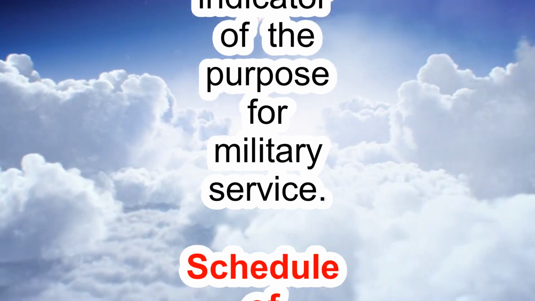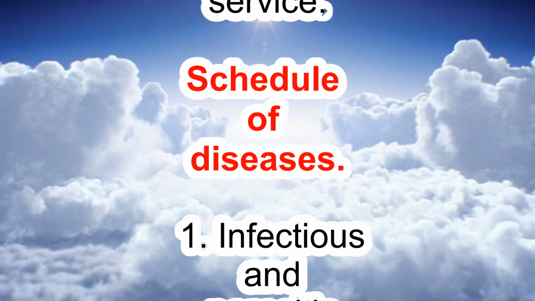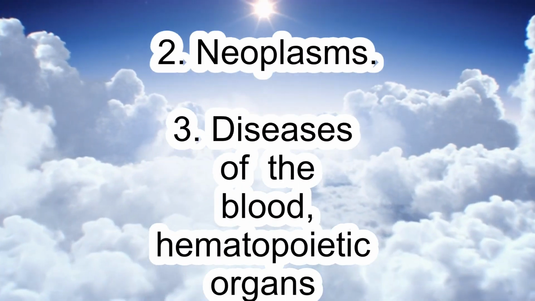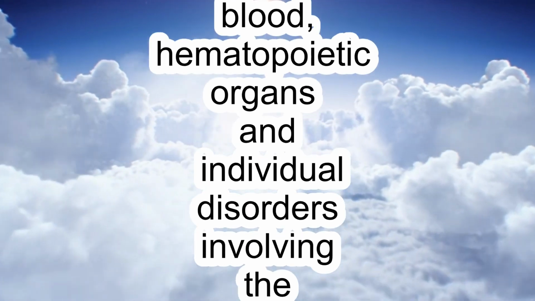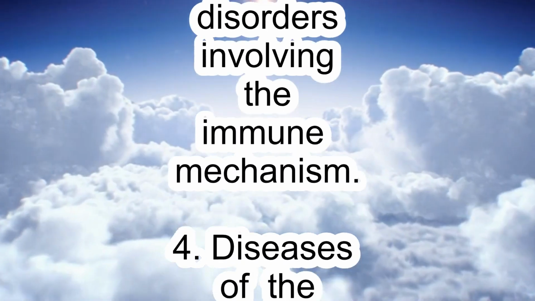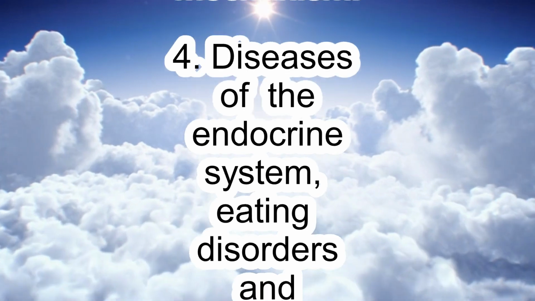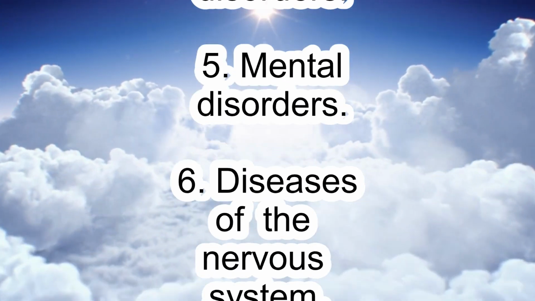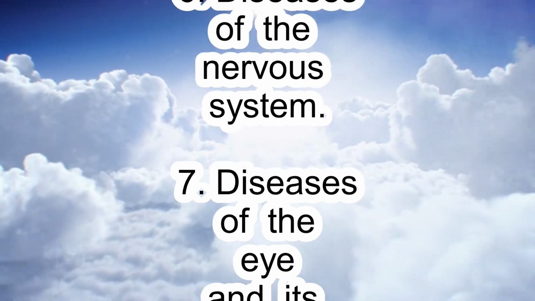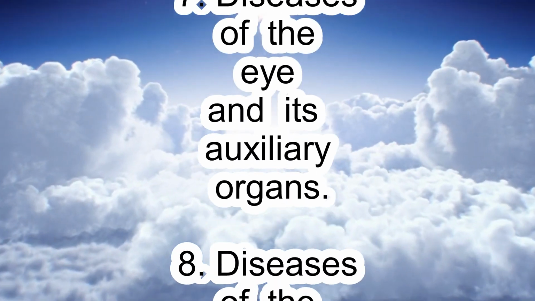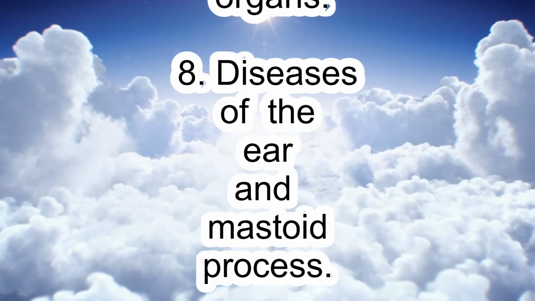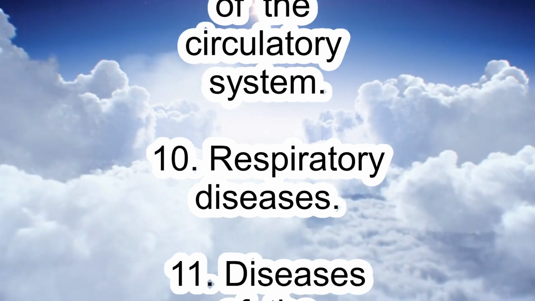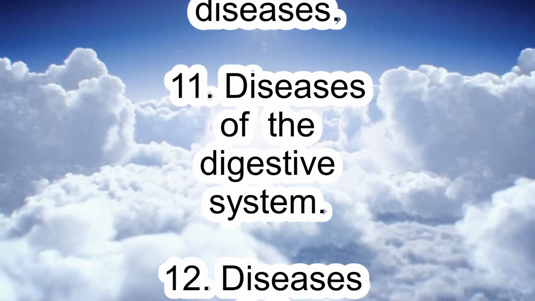Schedule of Diseases. 1. Infectious and parasitic diseases. 2. Neoplasms. 3. Diseases of the blood, hematopoietic organs and individual disorders involving the immune mechanism. 4. Diseases of the endocrine system, eating disorders and metabolic disorders. 5. Mental disorders. 6. Diseases of the nervous system. 7. Diseases of the eye and its auxiliary organs. 8. Diseases of the ear and mastoid process. 9. Diseases of the circulatory system. 10.